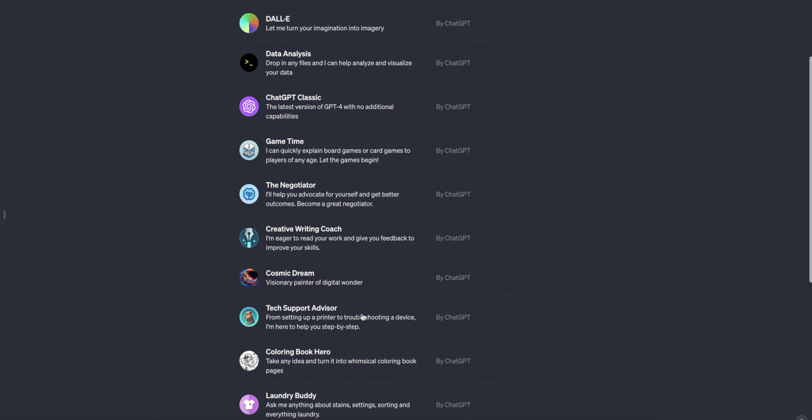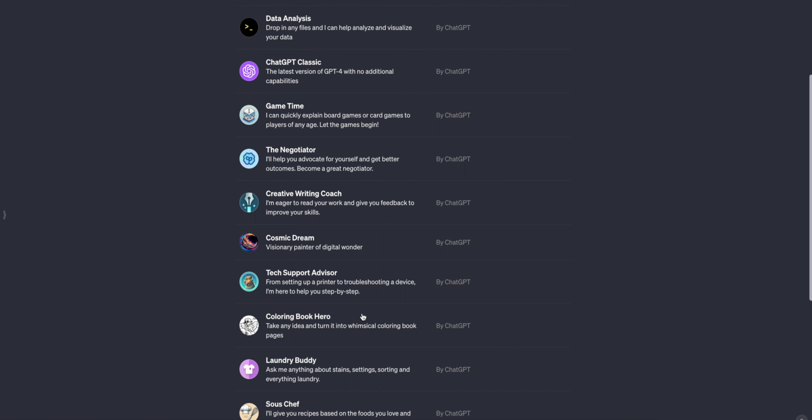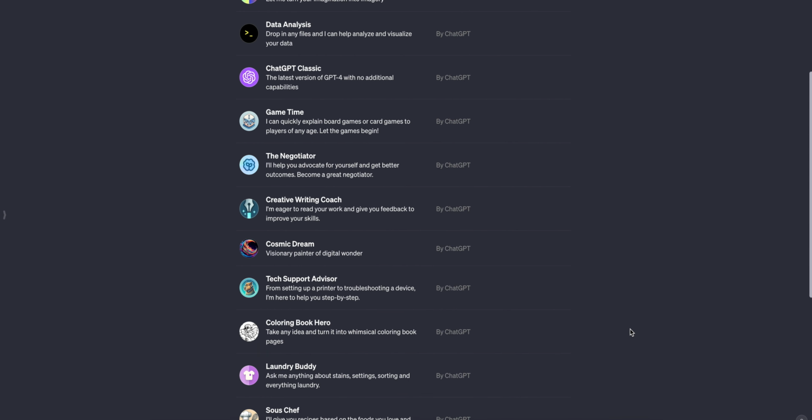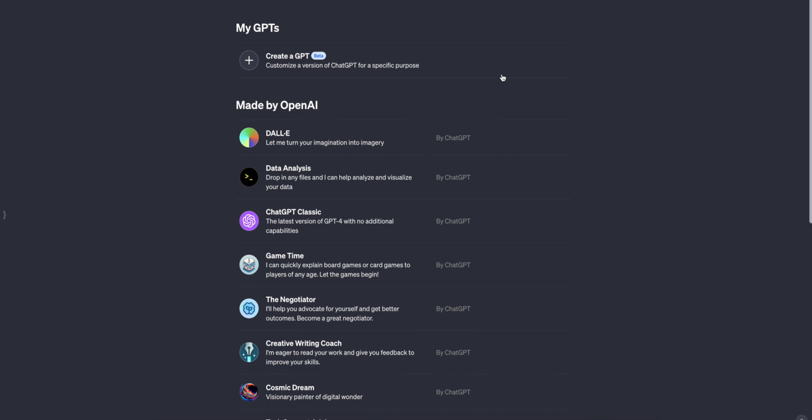We have a tech support advisor, which is a level 1 in many companies, like a first response type of agent for tech problems, of course. We can go for a coloring book here, and they literally explain what everything will do. We even have a Gen Z meme translator, which will help you understand all the memes and the lingo used in Gen Z. And then we can also go ahead and create our own GPT.